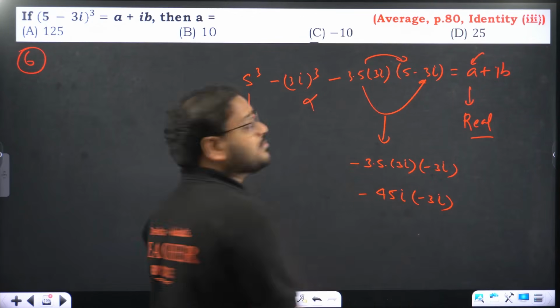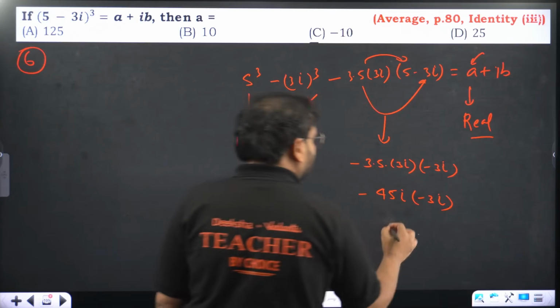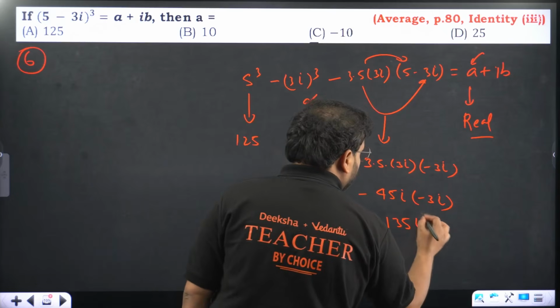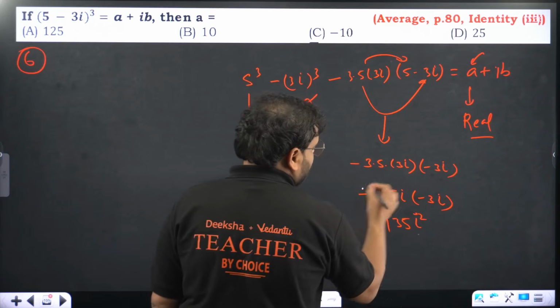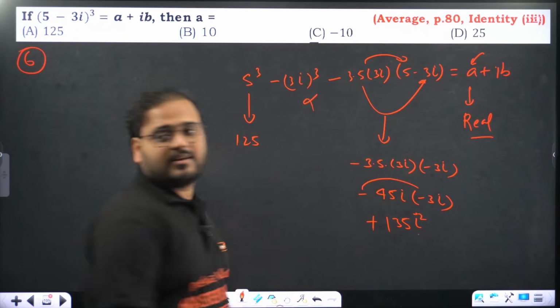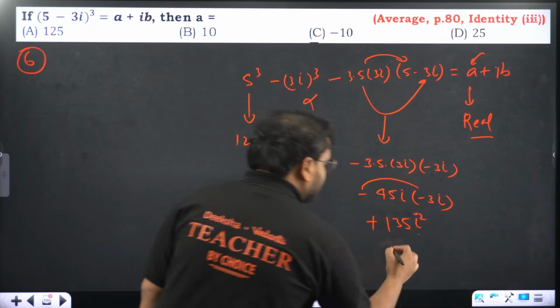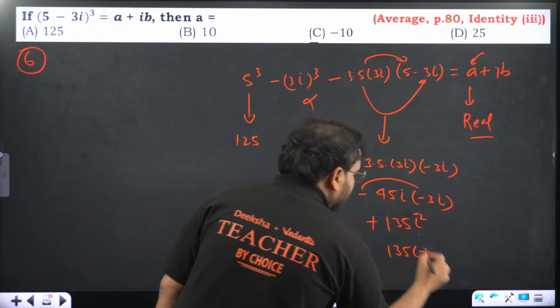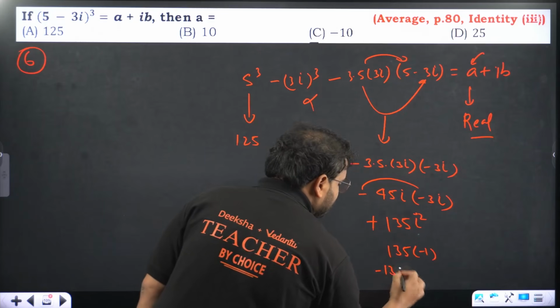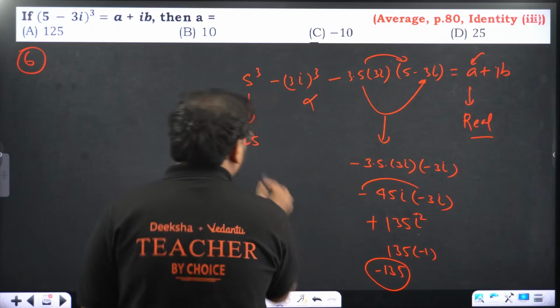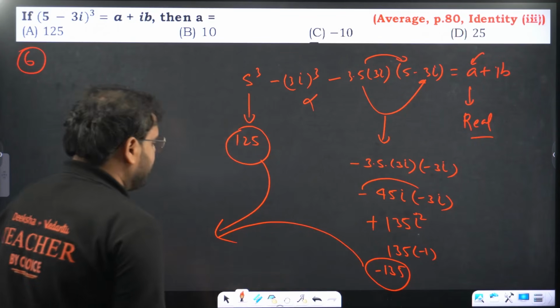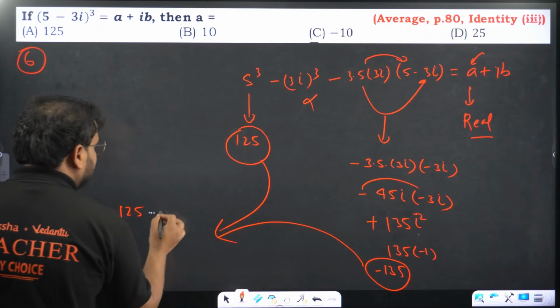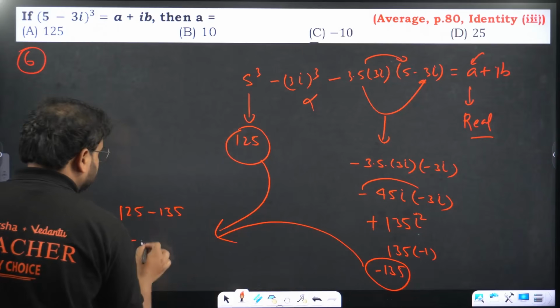45 into 3 is how much? 135. i square. There's a minus into minus becomes plus. So 135 i square. It becomes what? 135 into minus 1, because i square is minus 1. Minus 135. So this value and this value, you have to take them together. It becomes what? 125 minus 135. How much is that? Minus 10.